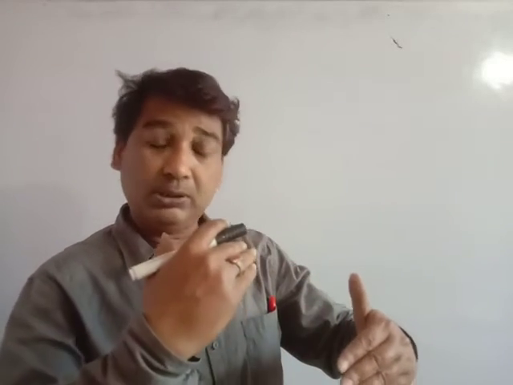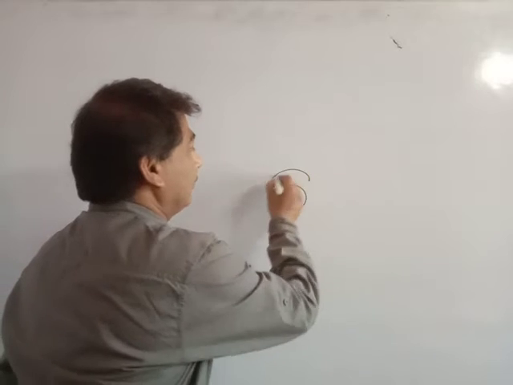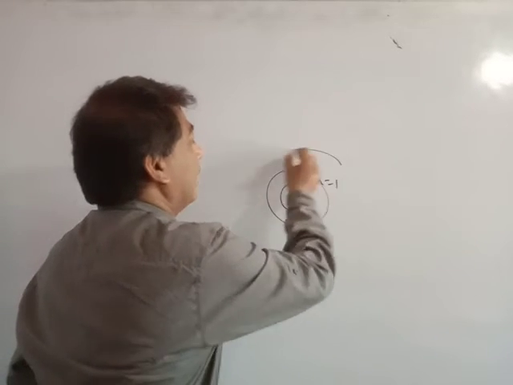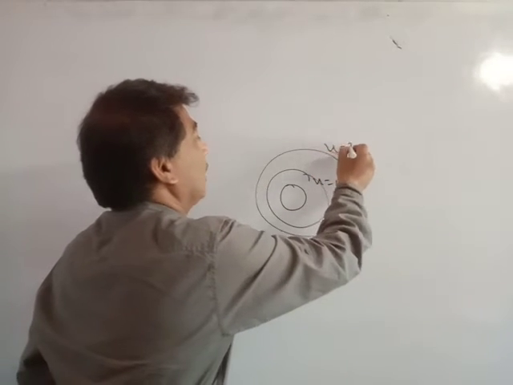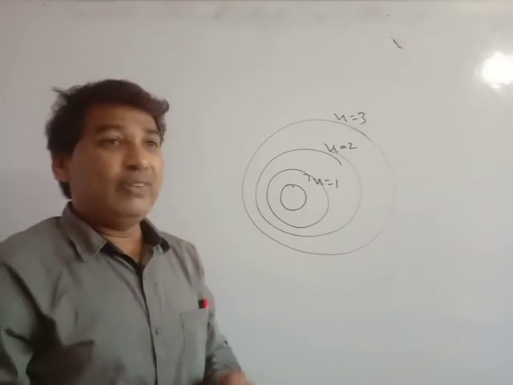An orbit which is away from the nucleus has more energy, and orbits are counted starting from the one closest to the nucleus. For example, if this is the nucleus, then this is the first orbit, n is equal to 1, this is the second orbit, n is equal to 2, and this is the third orbit, n is equal to 3. So in this way, orbits are counted.